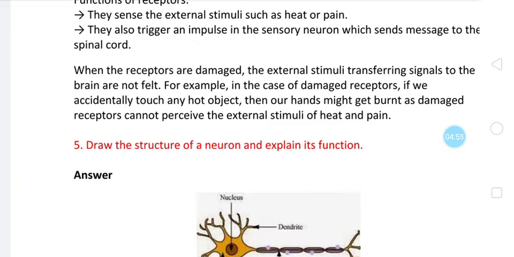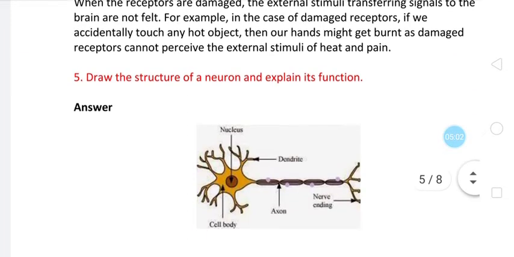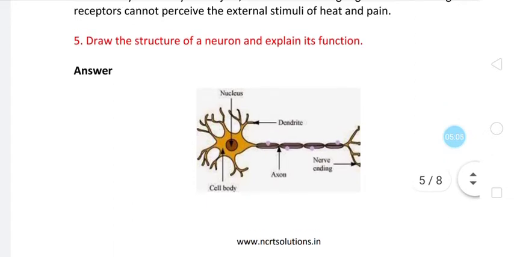So the processing of information will not take place if receptors are damaged. So this is the answer. You can write it. We have discussed it already.